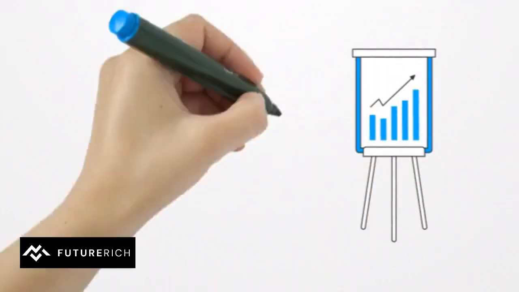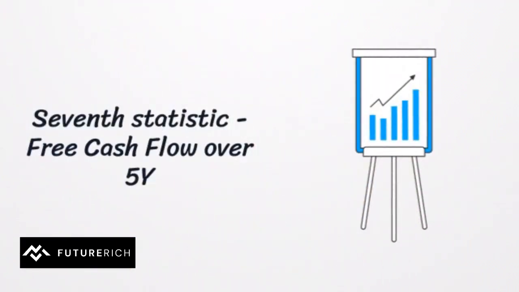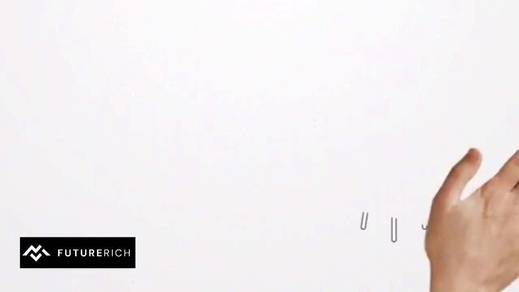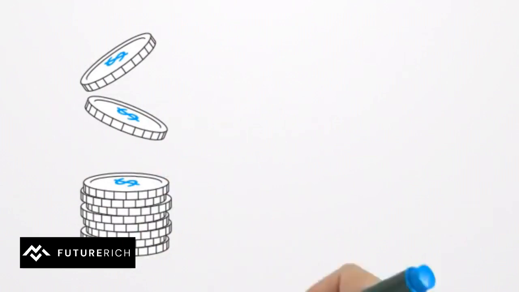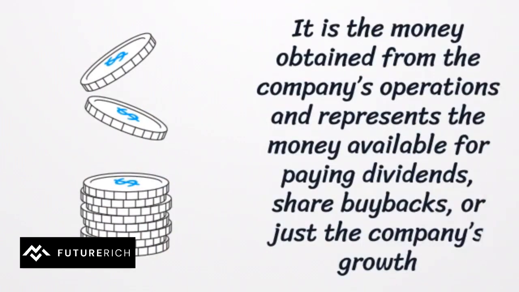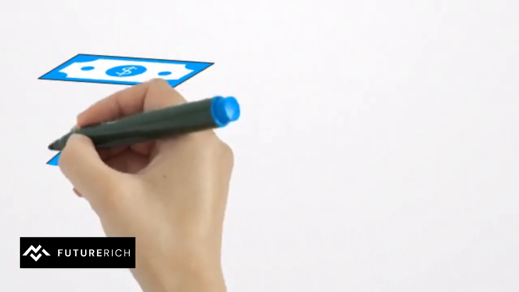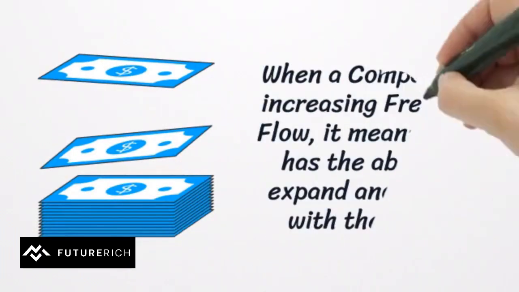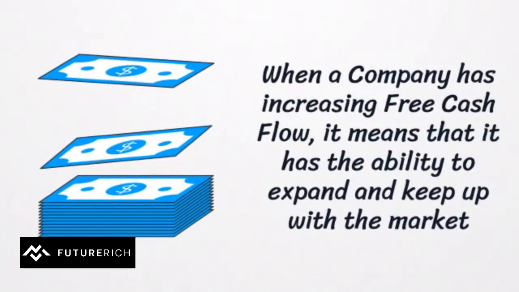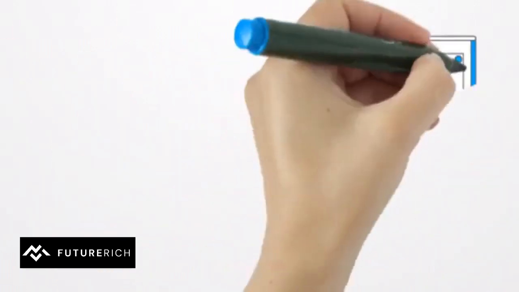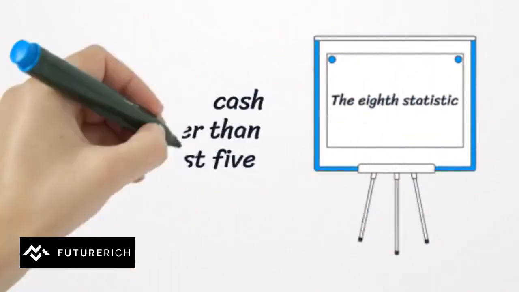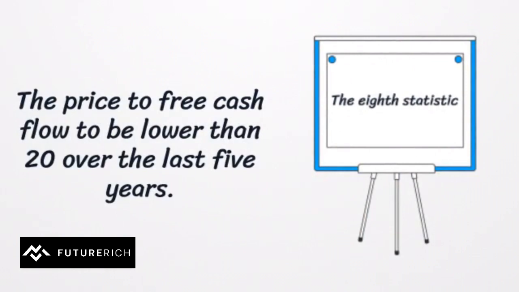The seventh statistic we are going to cover today is the increasing free cash flow over the last 5 years. But what is free cash flow, you ask? Well, essentially, free cash flow is the money obtained from the company's operations and represents the money available for paying for dividends, share buybacks, or just the company's growth in general. When a company has increasing free cash flow, it means that they have the ability to expand and keep up with the market.